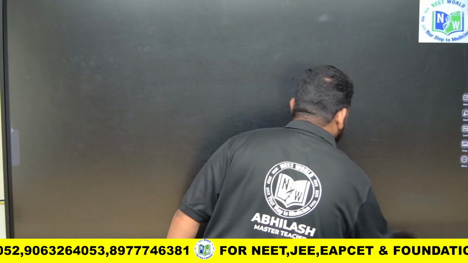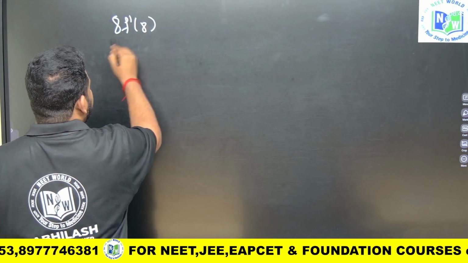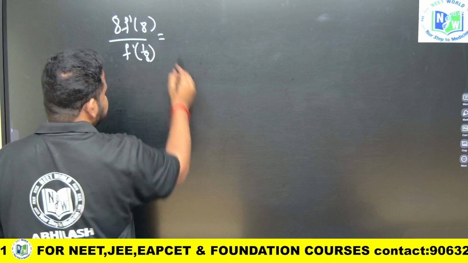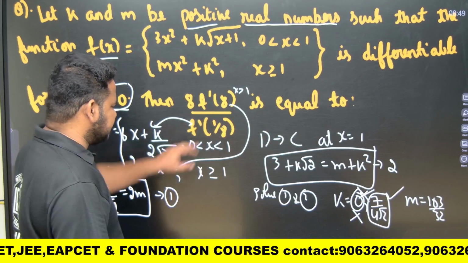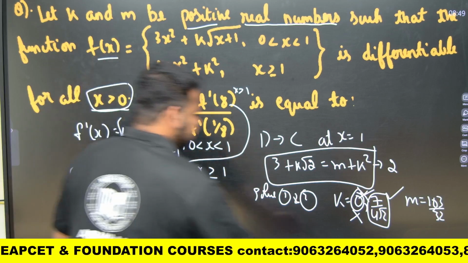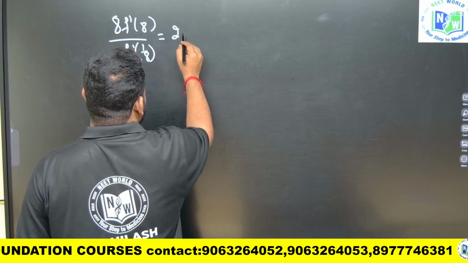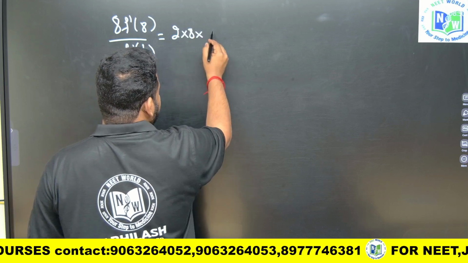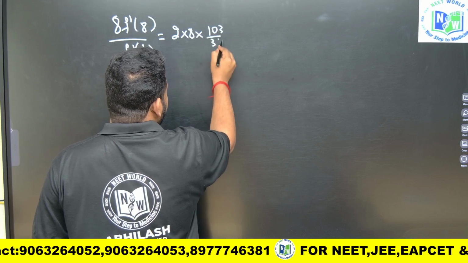So let me do it here. We have to find the value of 8 times f dash of 8 by f dash of 1 by 8. For 8 times f dash of 8, I have to take this function because x is greater than 1, because 8 is greater than 1. So 2mx, where x I have to put as 8. The value of m is nothing but 103 by 32.